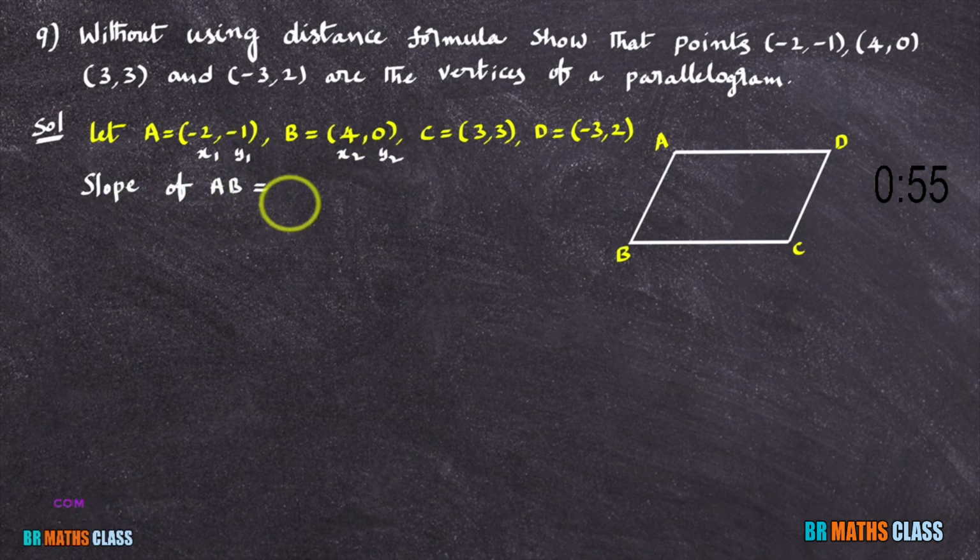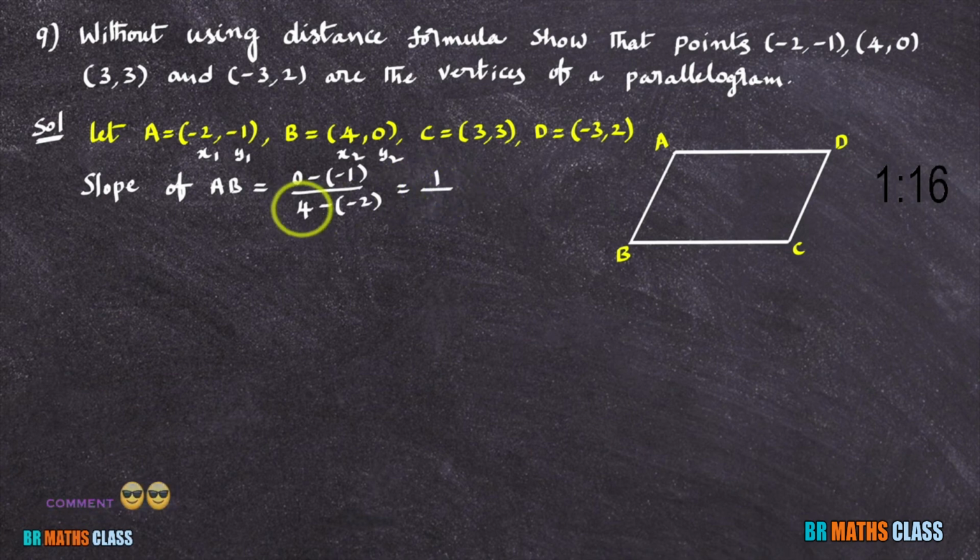What is slope of AB formula? y2 minus y1 divided by x2 minus x1. y1 is minus 1. x2 is 4, minus x1 is minus 2. That equal to 1 divided by 4 plus 2 is 6. So, slope of AB is 1 by 6.